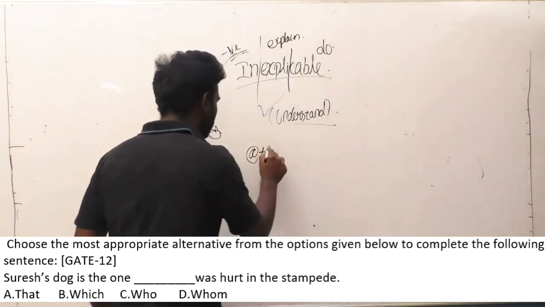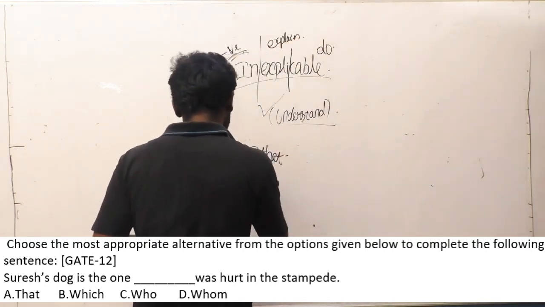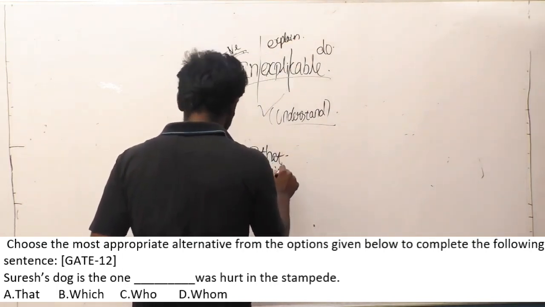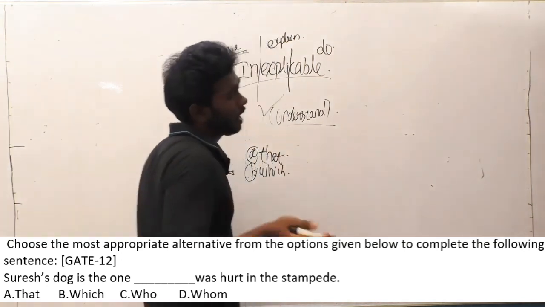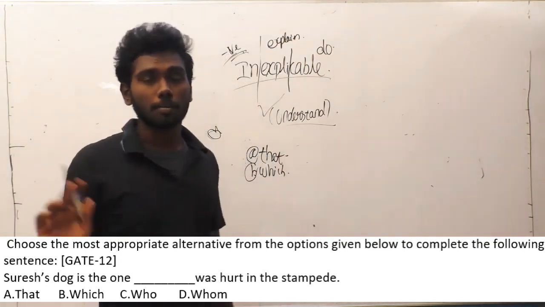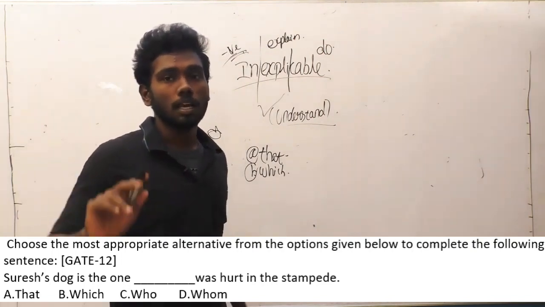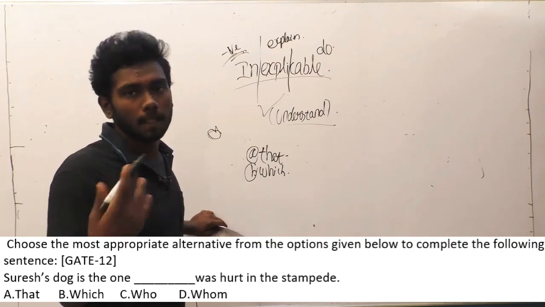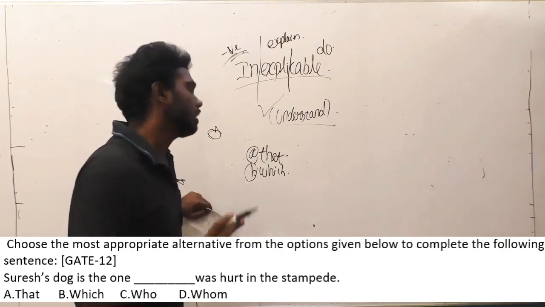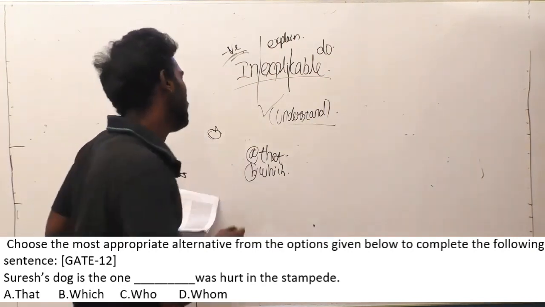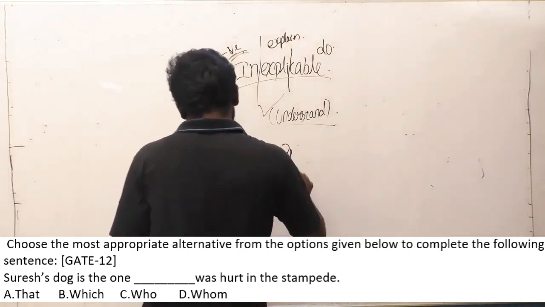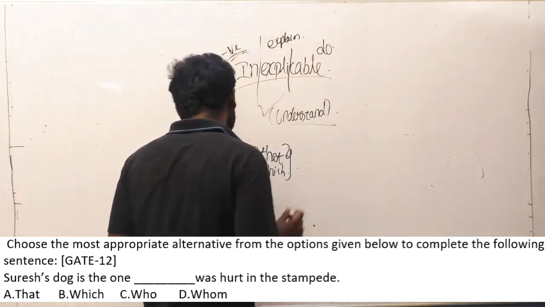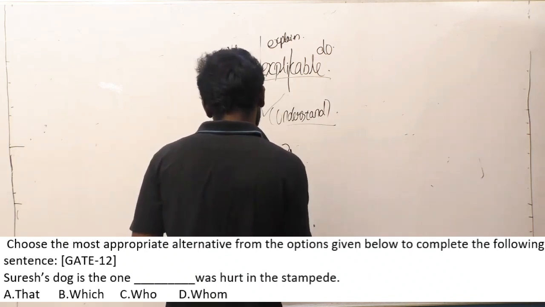Option A, that. Option B, which. Option C, who, and option D, whom. If you consider options C and D, who and whom, they denote a person. They don't denote animals. So option C and option D are obviously going to be wrong, and let us concentrate on options A and B. So what is the difference between that and which?